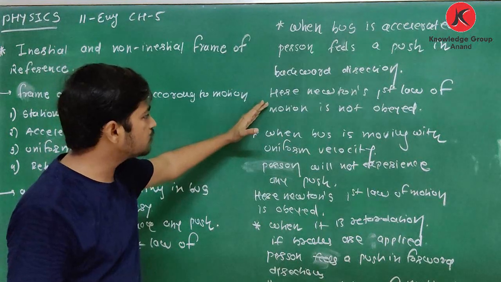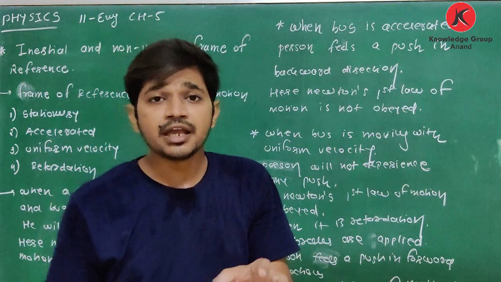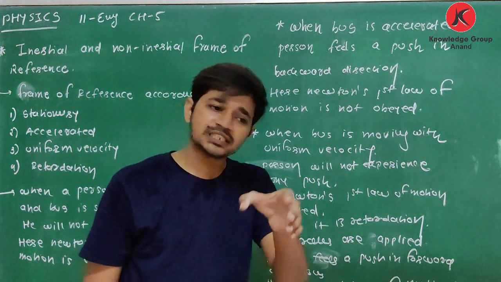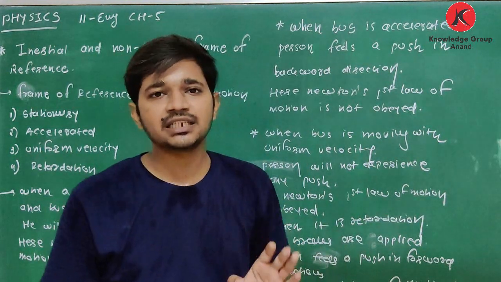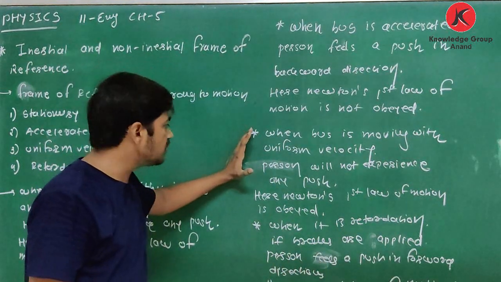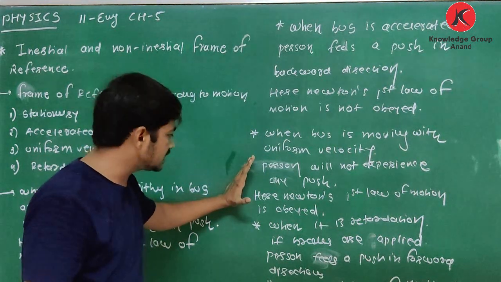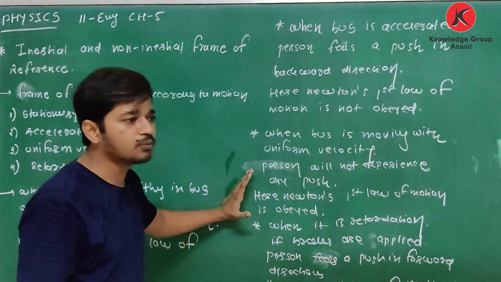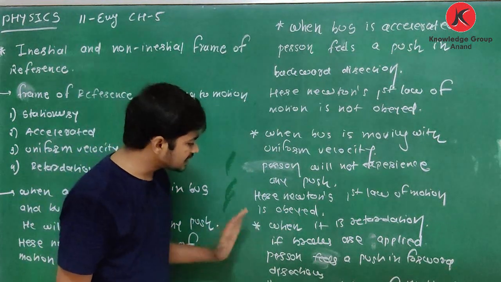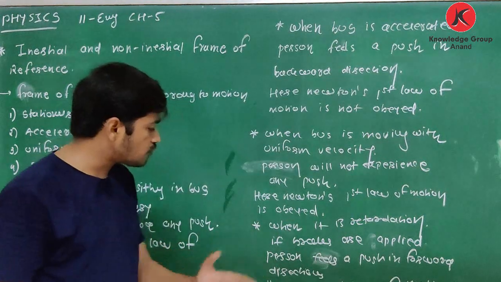So here Newton's first law of motion is not obeyed, because according to Newton's first law of motion, if there is some resultant force, then it has some acceleration, then it will move. Third case, when the bus is moving with uniform velocity, the person will not experience any push. So yes, Newton's first law of motion is obeyed. Last one, when it is retardation, if brakes are applied, the person feels a push in forward direction.